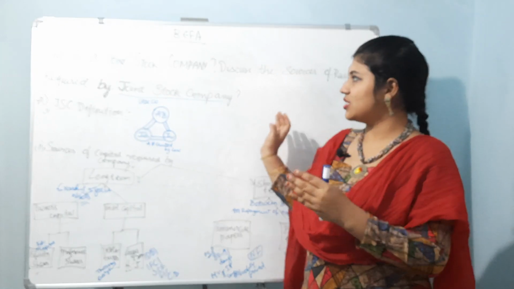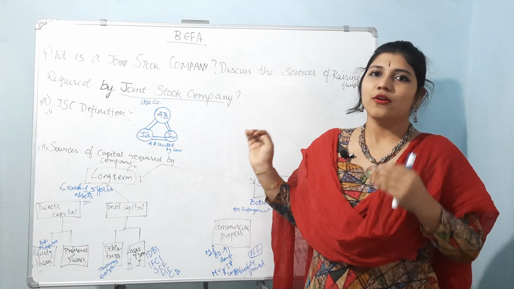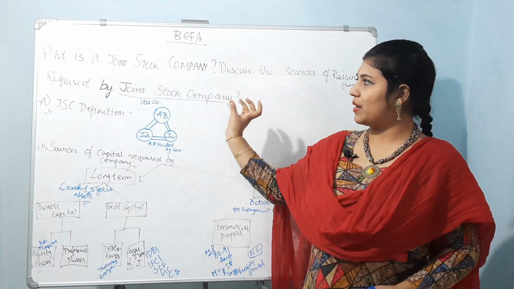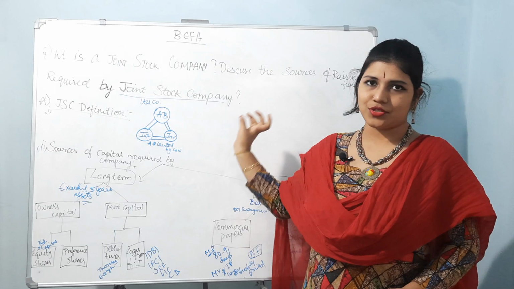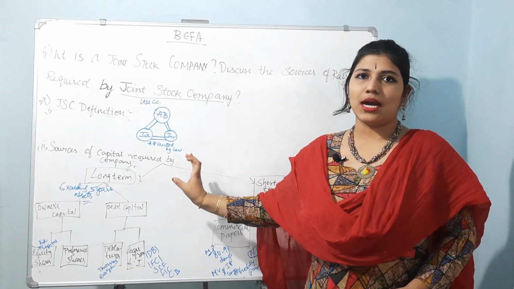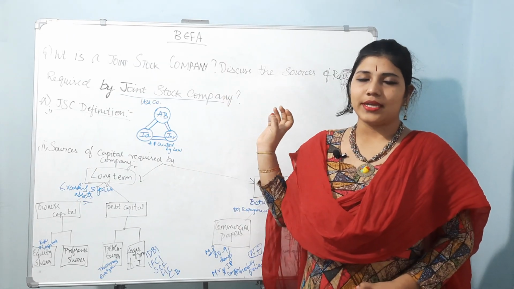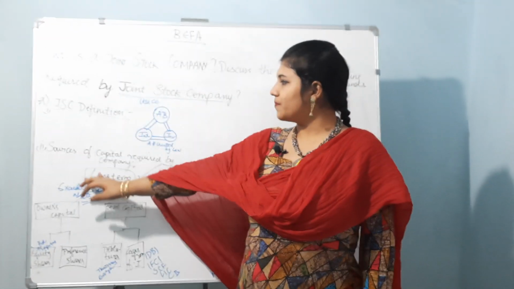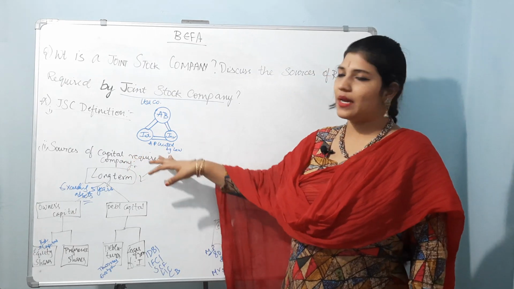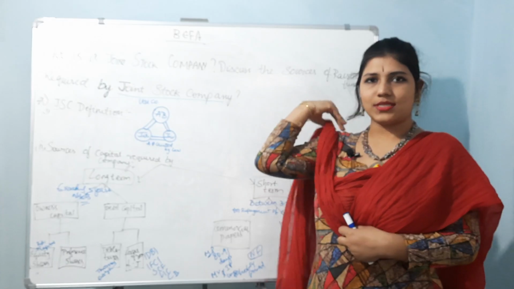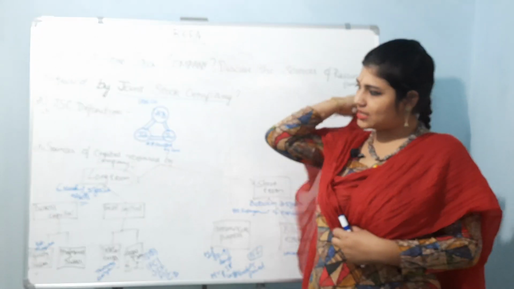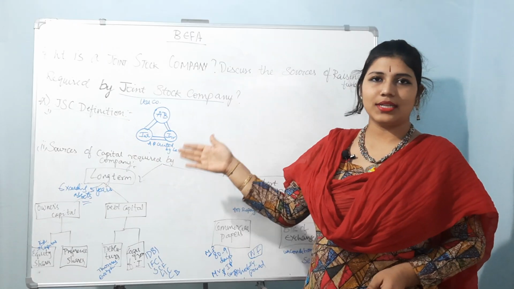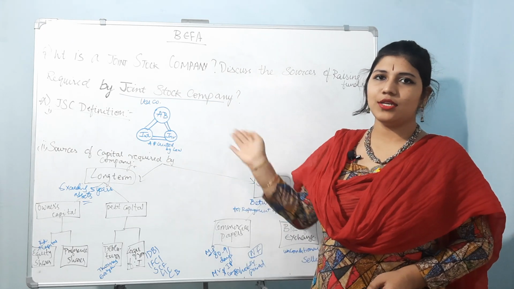This question can be asked in many ways. Whatever it is, if you get the words sources raised by or required by a joint stock company, then this is the answer that you have to keep in your mind. So let's see the second part of this answer. Sources of capital required by a company. What are the sources? The sources are divided into long term and short term.